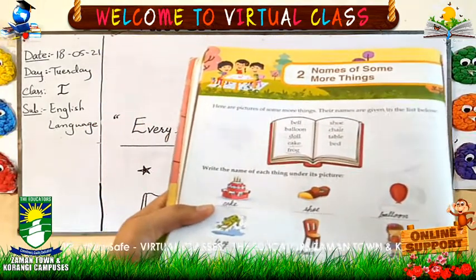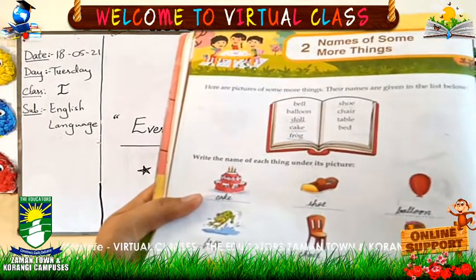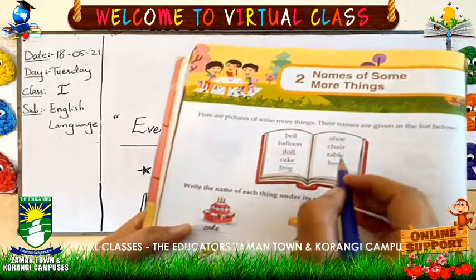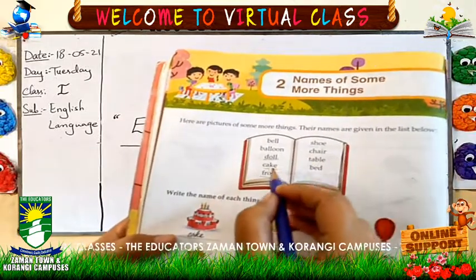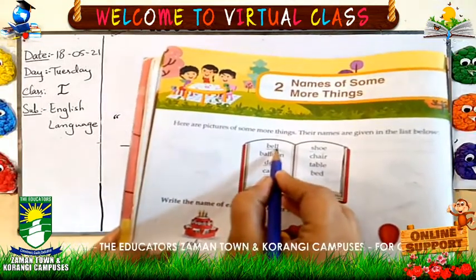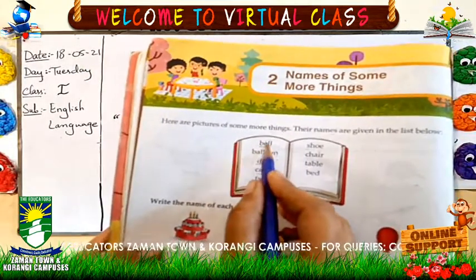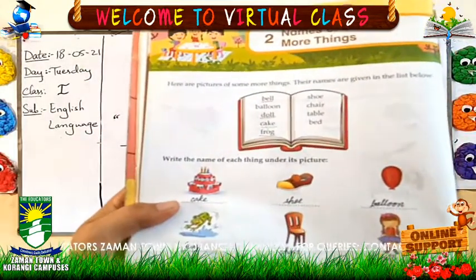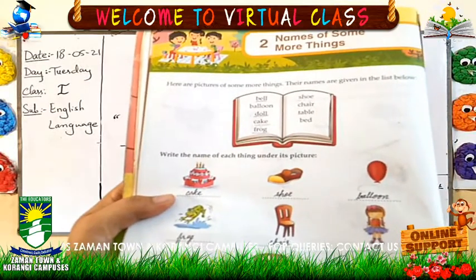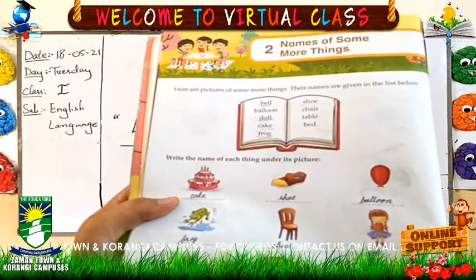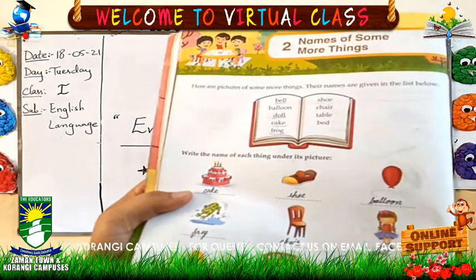Now come to the next row. What is this? This is a bell. So we will find the spelling of bell in the list. Where is the spelling here? What is the spelling? B-E-L-L, bell. Now you will write the spelling here under the picture. B-E-L-L, bell. Done.